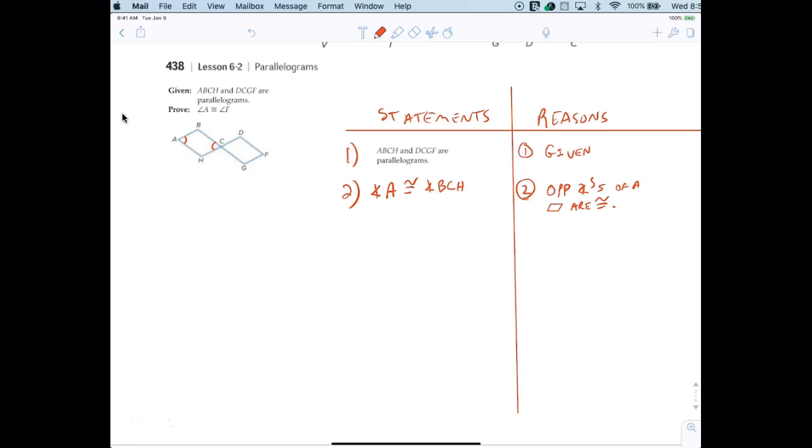Now, someone else jump in here. Someone else. Catalina, what? Good. Same reason. All right. Do we agree with that? Same reason? So we're going to say angle F is congruent to angle DCG. All right. We can just combine that with step 2. Does everybody go good with that? Those are still opposite angles of a parallelogram.